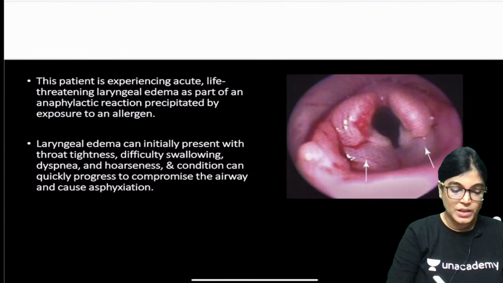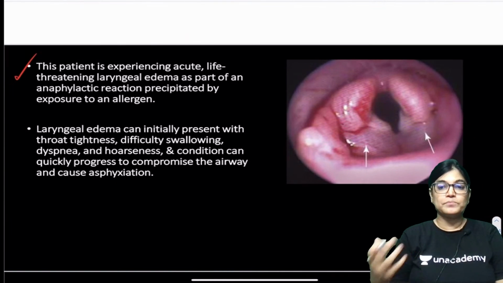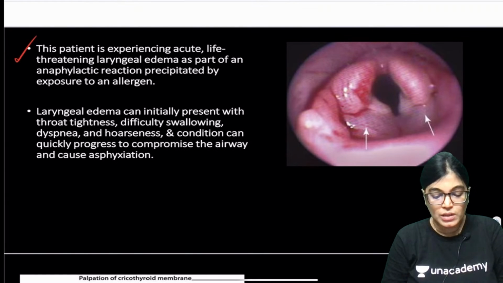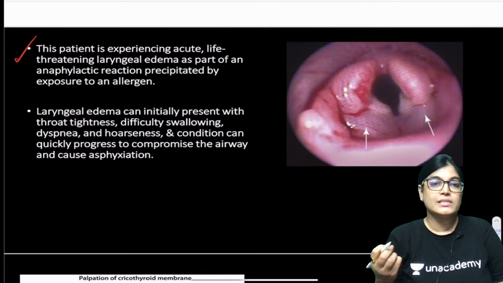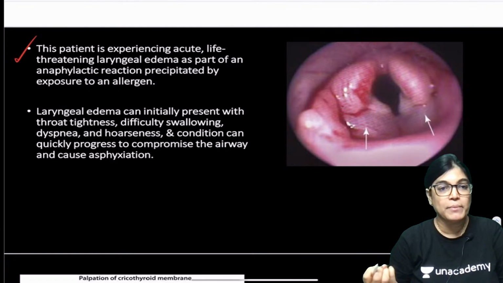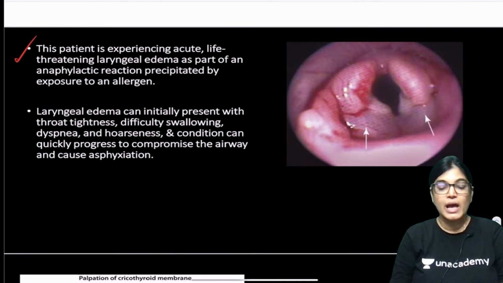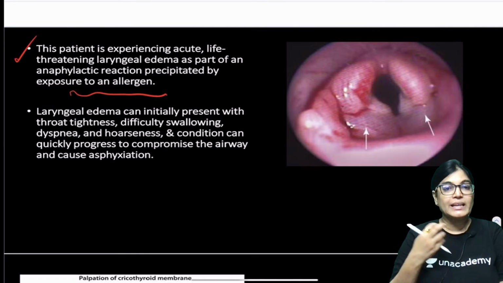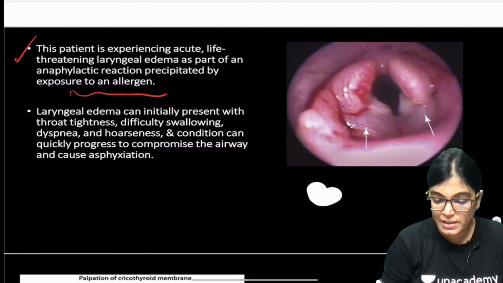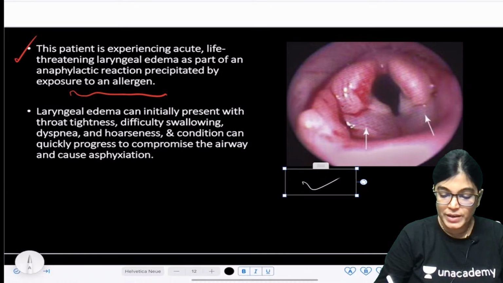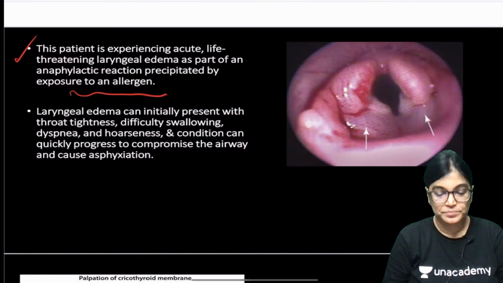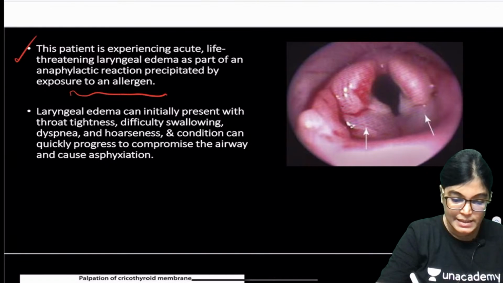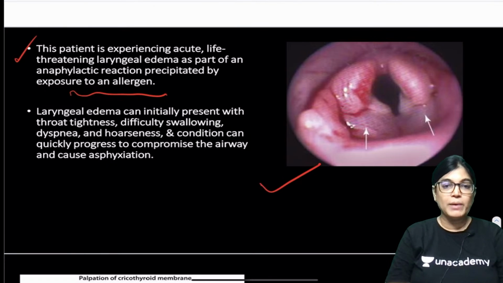Now, everyone, what is the patient suffering from? The history is basically telling you the important point that the patient is suffering from acute laryngeal edema, anaphylactic reaction. The patient is going through an anaphylactic reaction and he is exposed to allergens. Okay. So, there is edematous swelling, laryngeal edema. Can you see the arrow marked area in this diagram? We can clearly see the laryngeal edema is there.